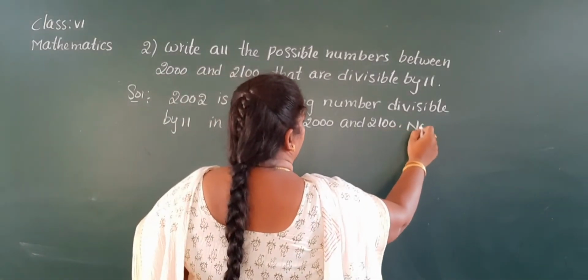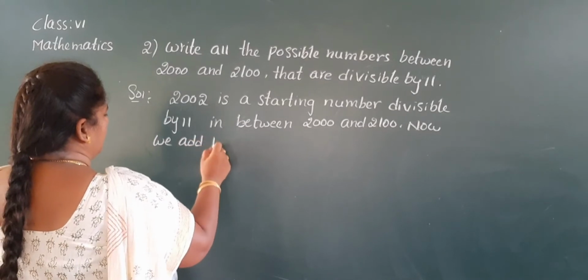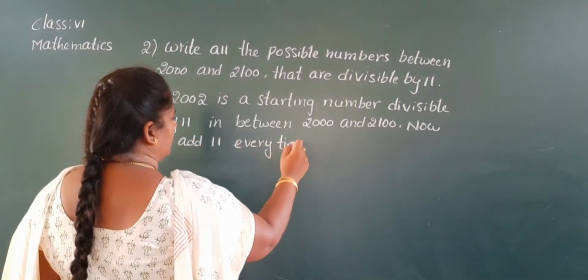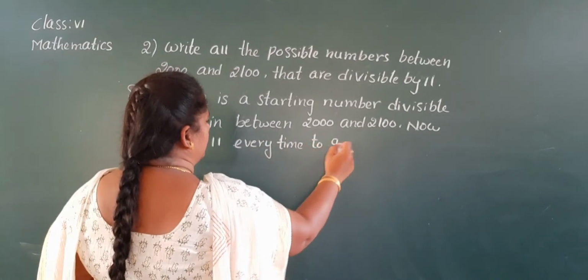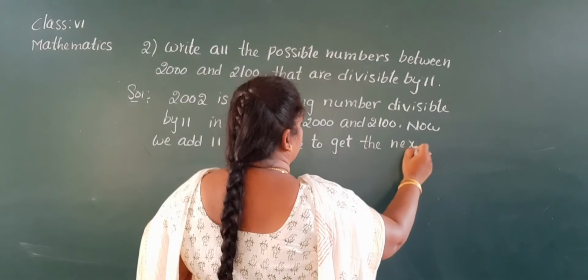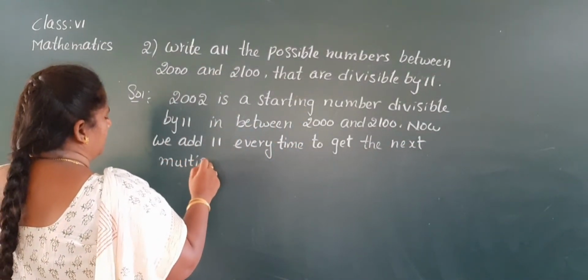Now we add 11 every time to get the next multiple of 11. Okay, ma? Is it clear to you, children? Yes.